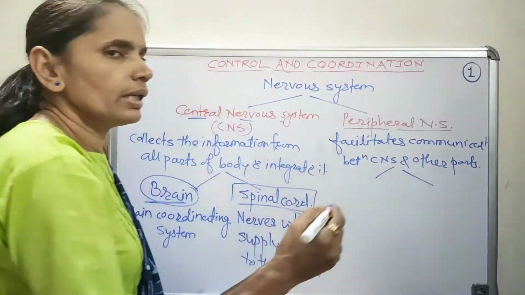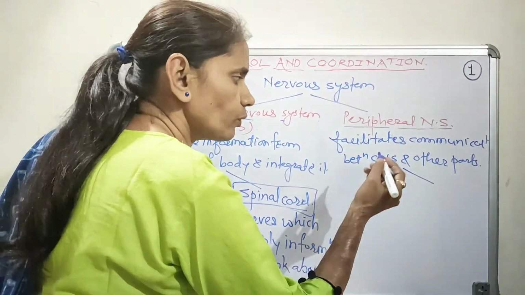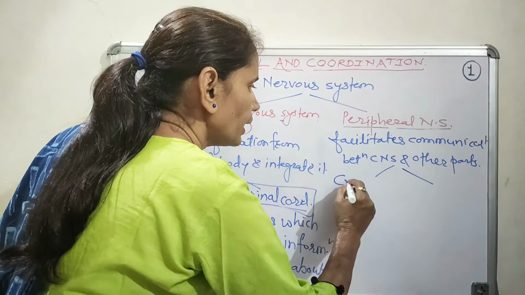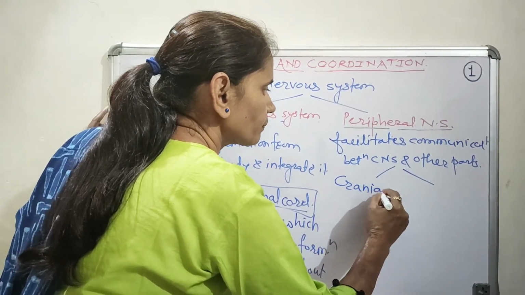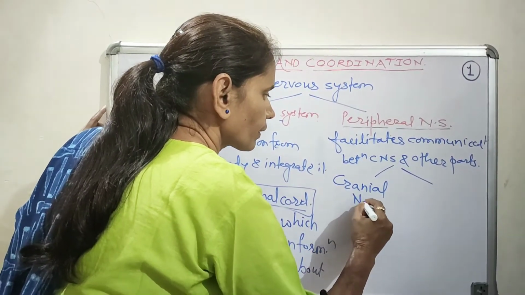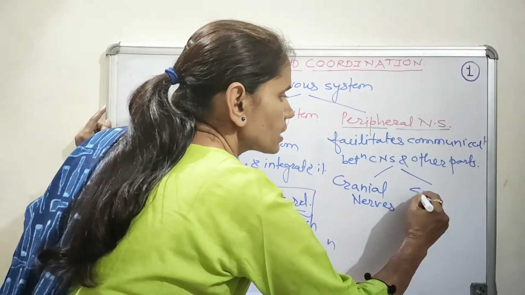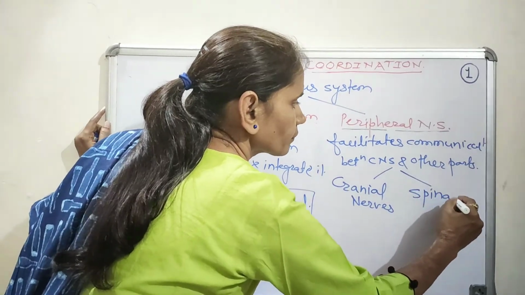Now this peripheral nervous system consists of two major types of nerves, that is cranial nerves and the spinal nerves.